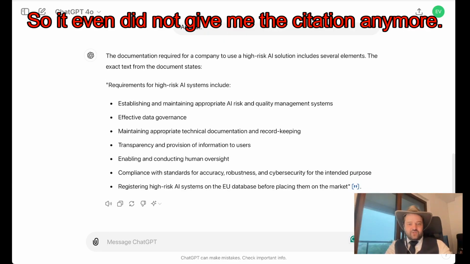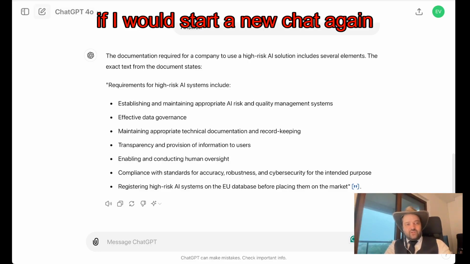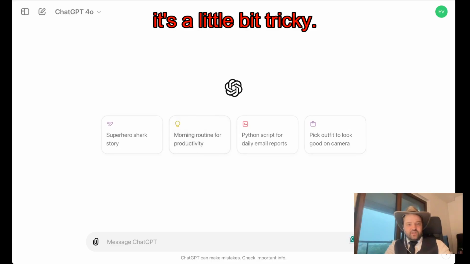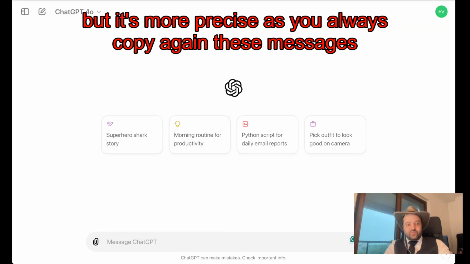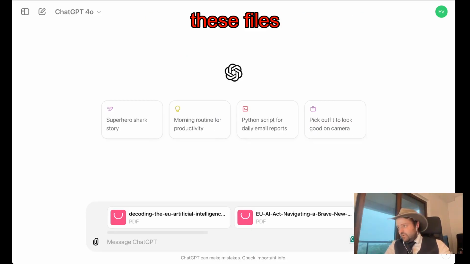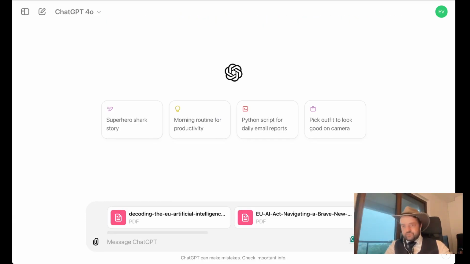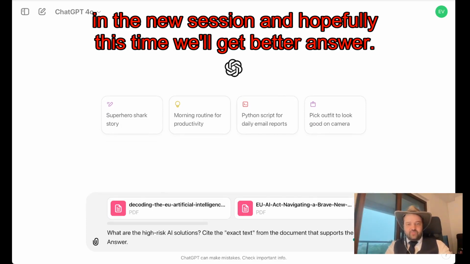It even did not give me the citation anymore. So instead, I start a new chat again. It's a little bit tricky, not as easy as the other way, but it's more precise. You always copy these messages and files again, and you start the same question in the new session, and hopefully this time we'll get a better answer.